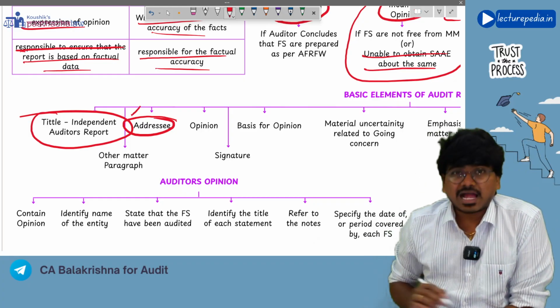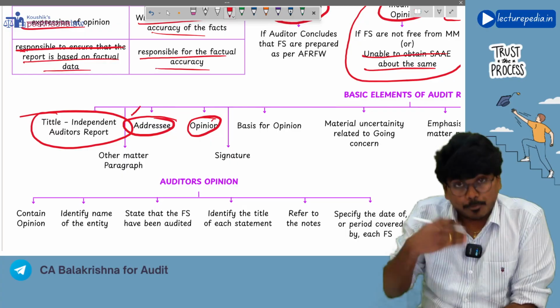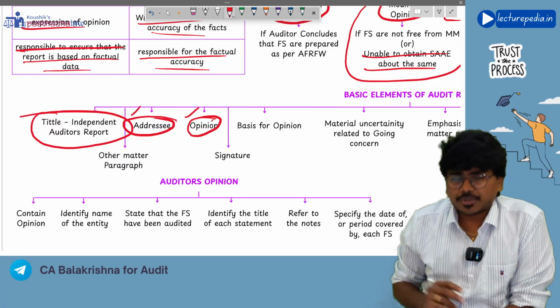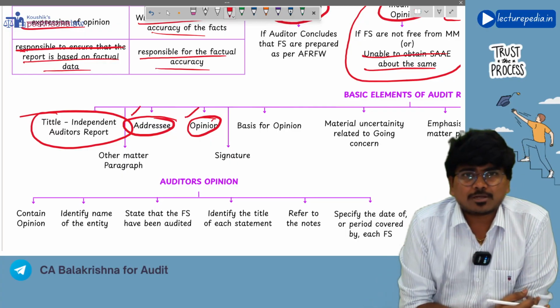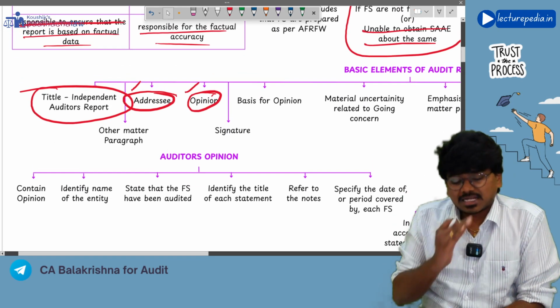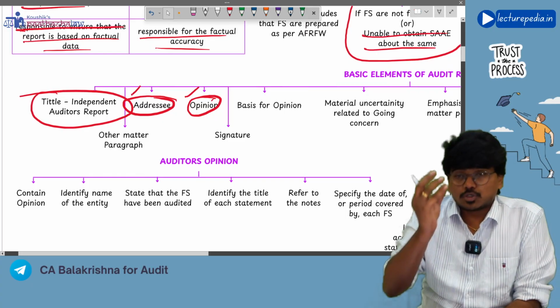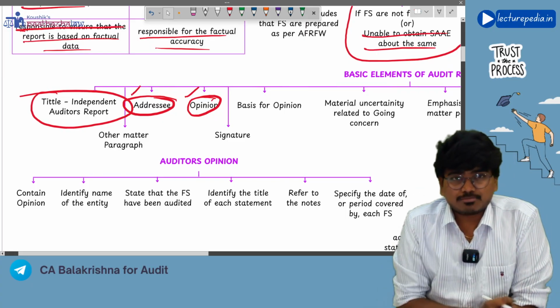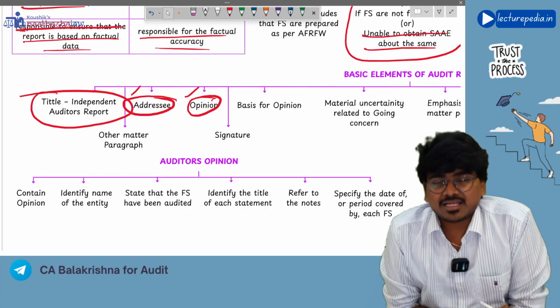So next thing is address. Next, you will have opinion. After that, in this opinion paragraph, you will actually give your opinion, right? So in the opinion paragraph, there should be reference to certain 5 points. These 5 points must be present in the opinion paragraph.